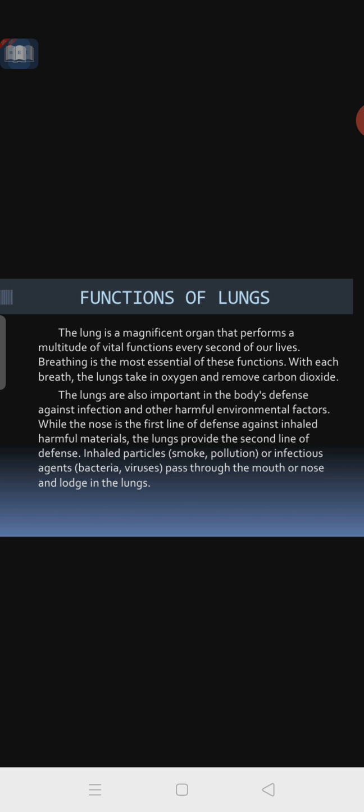Inhaled particles, smoke, pollution or any infectious agents like bacteria and viruses pass through the mouth or nose and lodge in the lungs. They pass through the nose and mouth and stay in the lungs. Nowadays COVID-19, the coronavirus, also goes through the nose and mouth, then takes its place in the lungs. Then pneumonia and fever occur. All these symptoms occur due to the presence of virus or bacteria in the lungs.